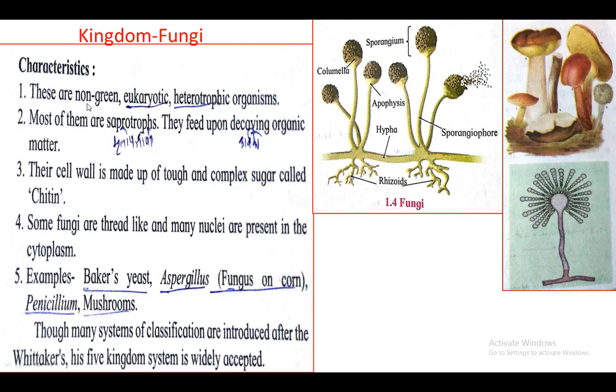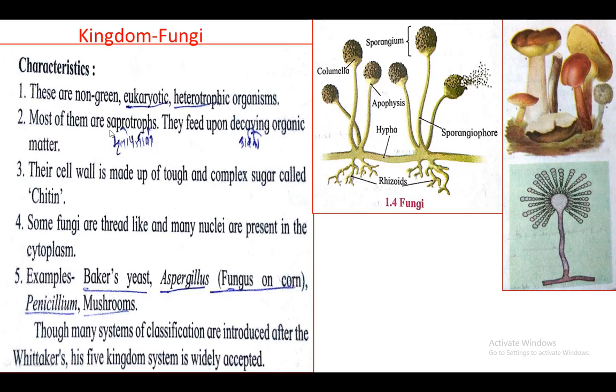First, these are non-green eukaryotic heterotrophic organisms. They are non-green, that's why chlorophyll is not present in them, and that's why they depend on other organisms for food, or they are heterotrophic in nutrition.